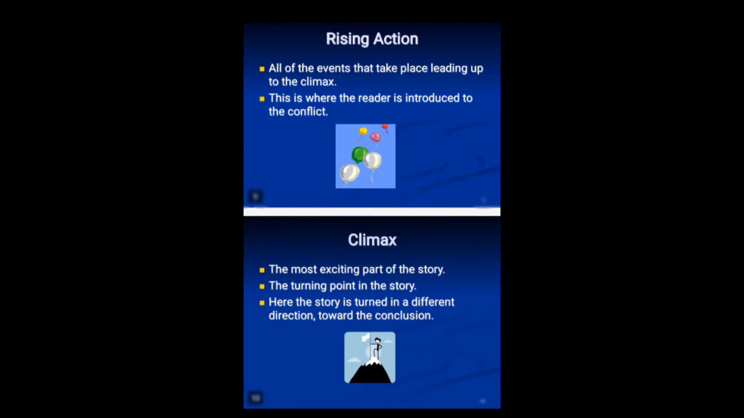Next we have the rising action, all of the events that take place leading up to the climax. This is where the reader is introduced to the conflict. Next we have the climax, the most interesting part of the story, the turning point. Here, the story is turned in a different direction toward the conclusion.